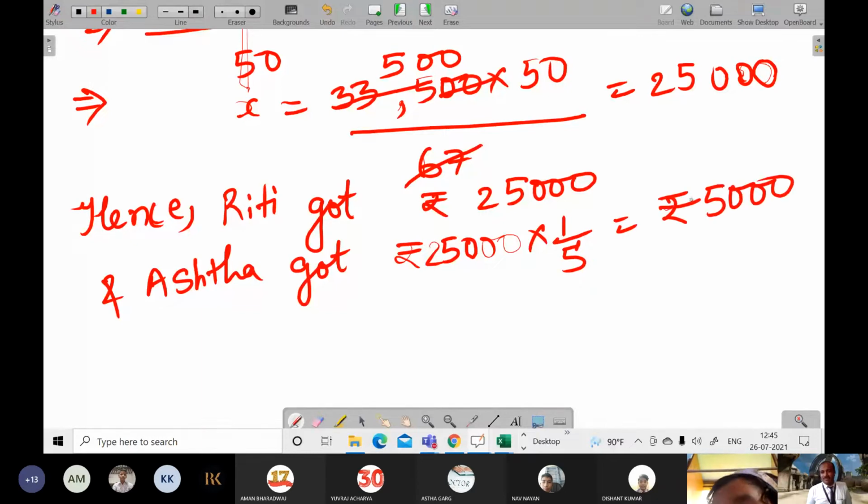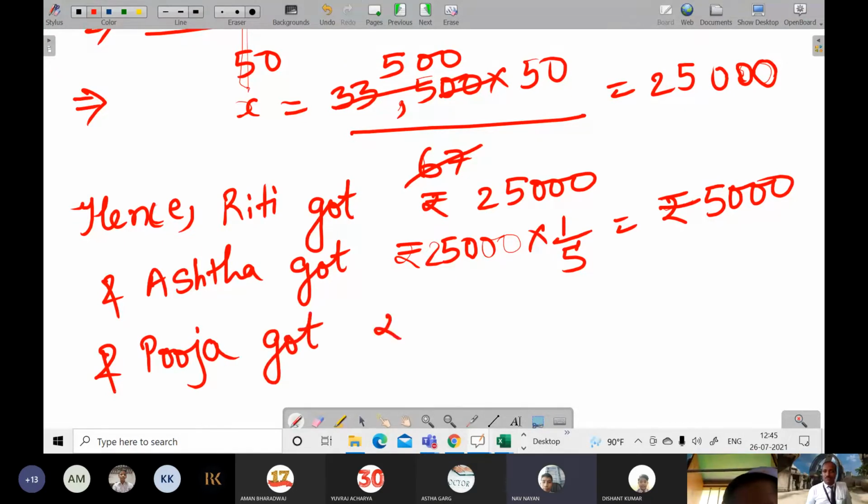What was the third name? Pooja, sir. Pooja will get 3,500. So Pooja got rupees 33,500 minus 30,000, that also can be done. 33,500 minus 30,000, so it will come 3,500.